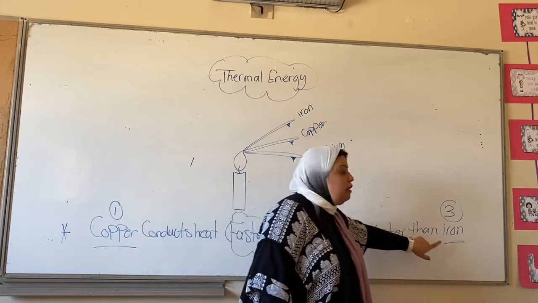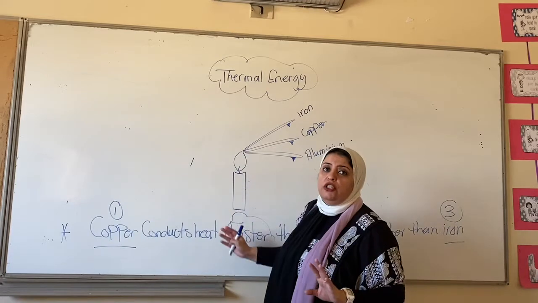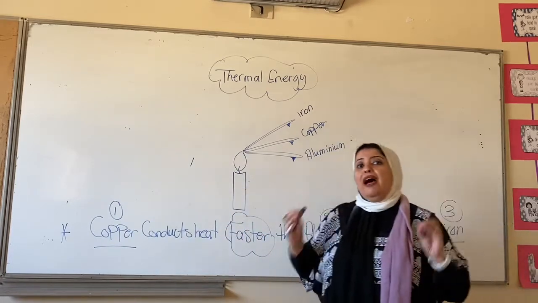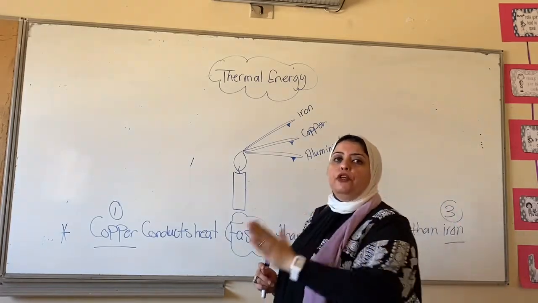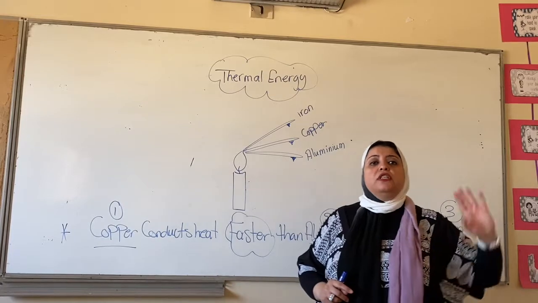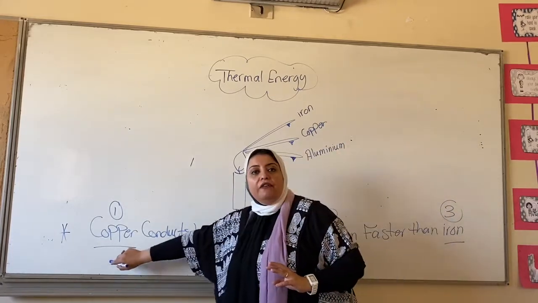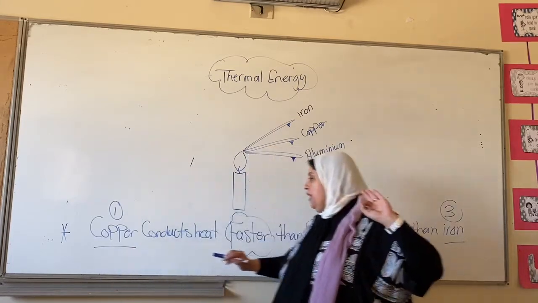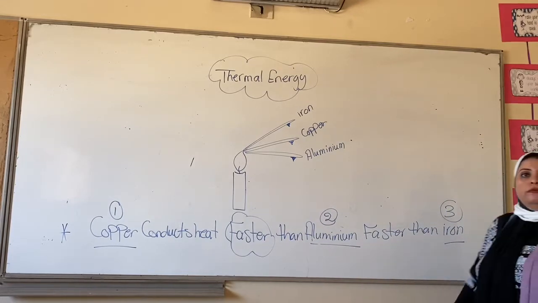heat faster than iron. So after all, all of them are good conductors of heat, all of them are heat conductors, all of them pass the heat through them from one place to the other, but at different speeds. So they are different in the speed of passing heat through them. So I have here copper, which is the fastest element in conducting heat, then it's followed by aluminium, followed by iron.